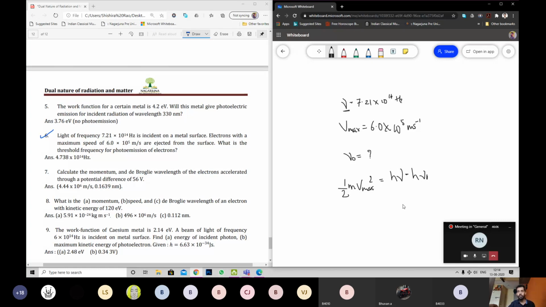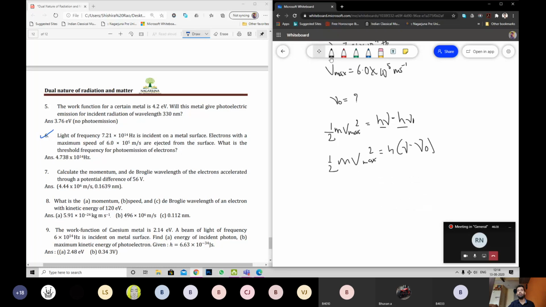I like it better if I have the terms in order first and then substitute. So I'll take h common here and get half m v max square equals h into nu minus nu naught. Makes sense?